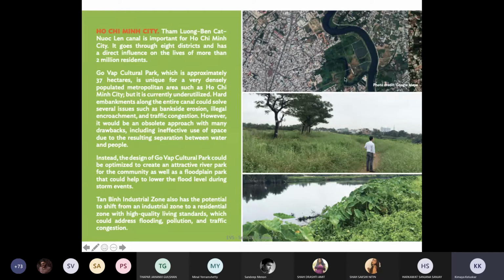I don't know whether you can see my cursor, but I'm pointing at this first image, which talks about how this entire stream empties itself into the river. Now imagine the way it comes, it gets lost somewhere here, but it is going to collect all the wastewater, and if it's not treated well, it's going to empty itself out here, which is a junction again, which is going to create a problem and also affect the flow of the river.